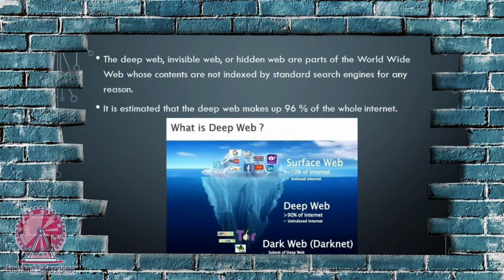So let's get started. The deep web, also known as the invisible web or the hidden web, consists of parts of the World Wide Web whose contents are not indexed by standard search engines or cannot be indexed by web crawlers. That means you can't really find this information using the standard search engines, and it is estimated that the deep web makes up 96% of the entire internet, which is really a lot when you consider how big the surface web really is.